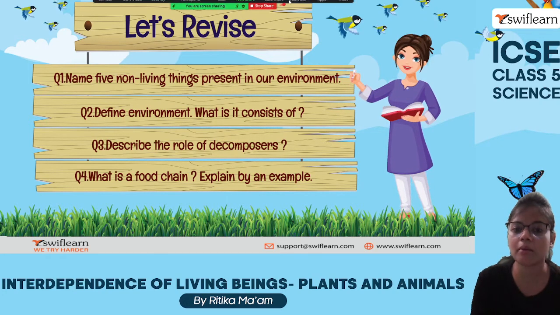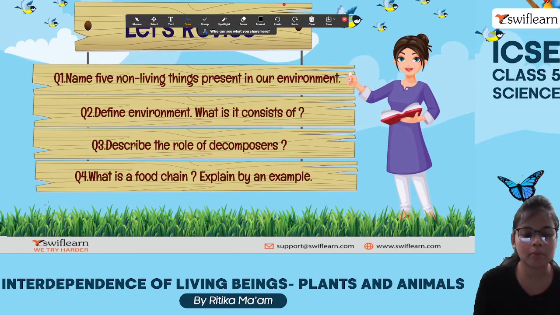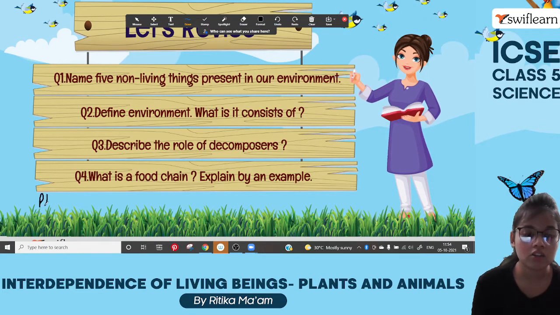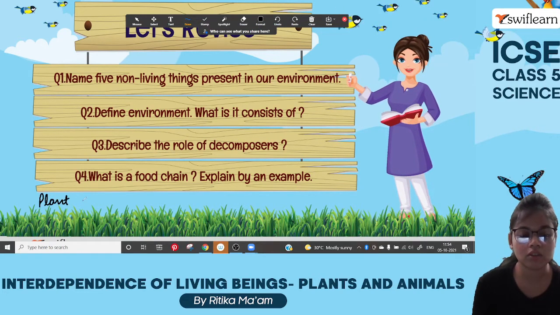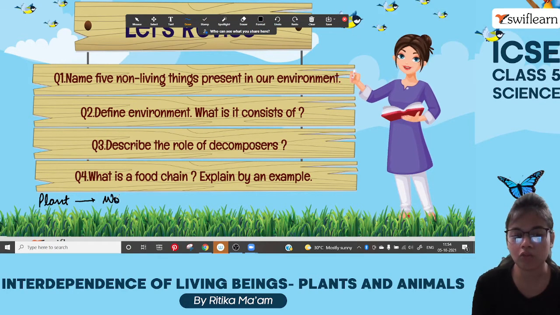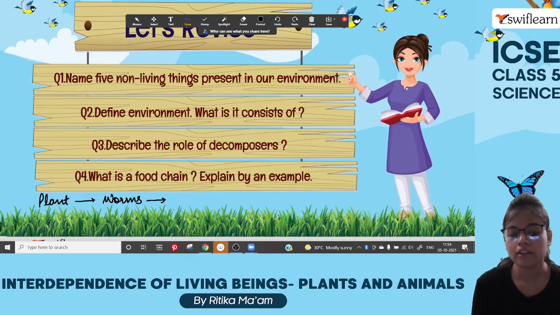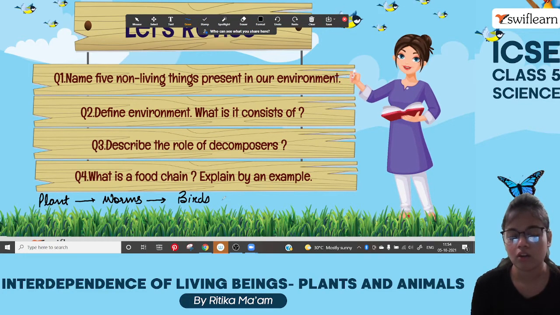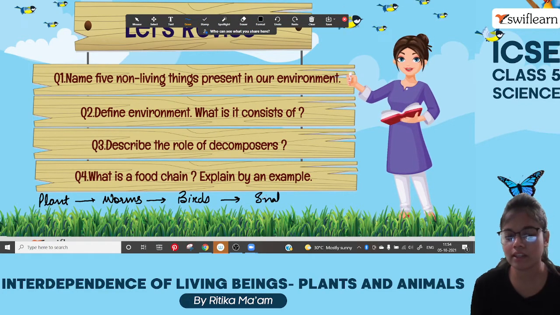Talking about the example, if I take a simple example of, let's say, a plant or leaves, it is eaten by some of the worms. Then worms are eaten by birds. Birds are eaten by snake.